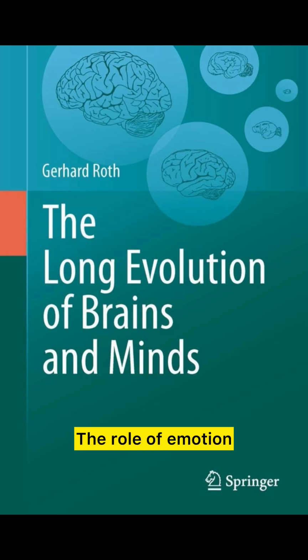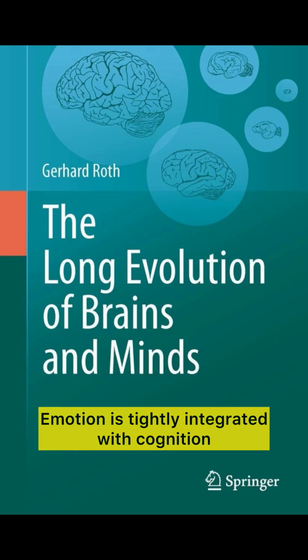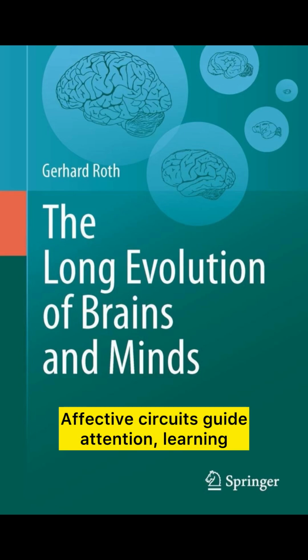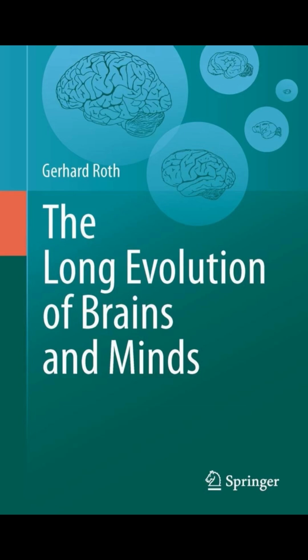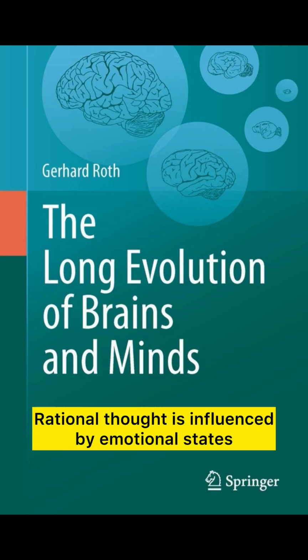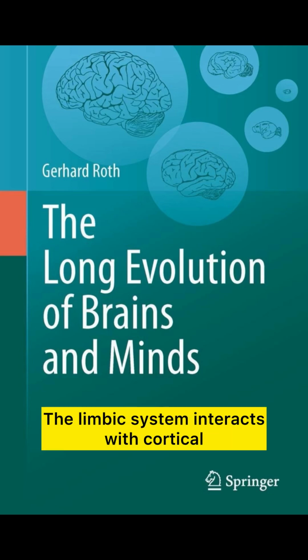5. The role of emotion and motivation in cognition. Emotion is tightly integrated with cognition and decision-making. Affective circuits guide attention, learning, and action selection. Rational thought is influenced by emotional states. The limbic system interacts with cortical networks to shape behavior and learning.